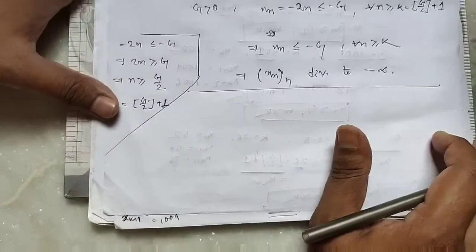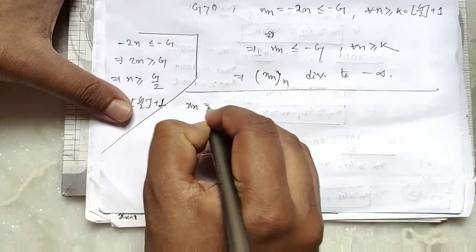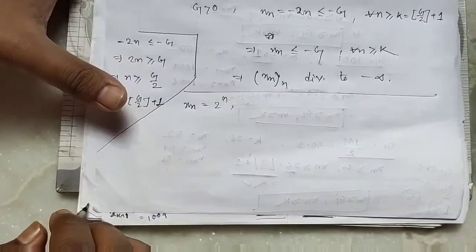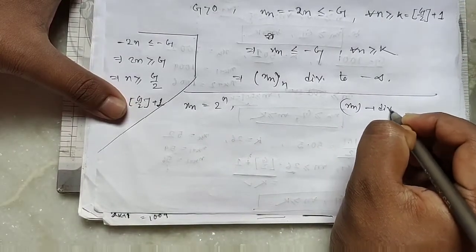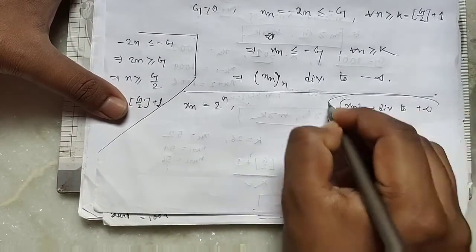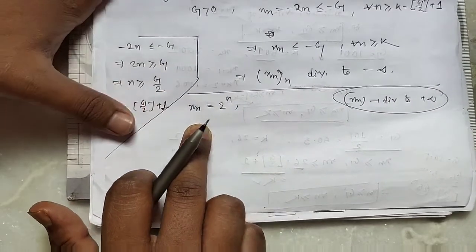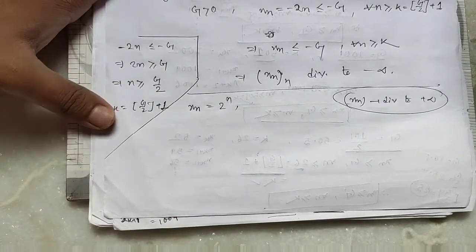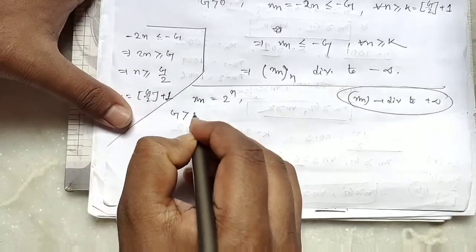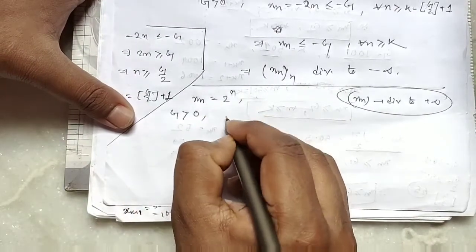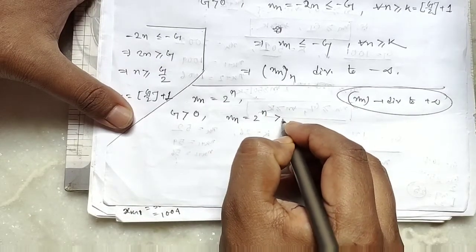Now we give another example. If we take xn equal to 2 to the power n, we prove xn diverges to plus infinity. This is an example of another real sequence which diverges to plus infinity. So we take a real number g greater than 0, then xn equal to 2 to the power n is greater than or equal to g.